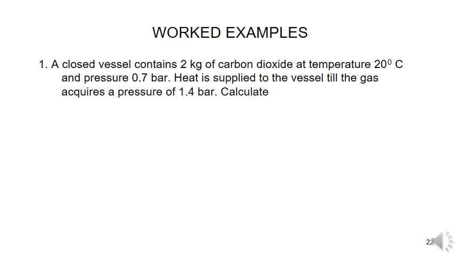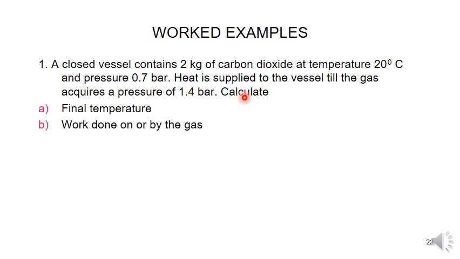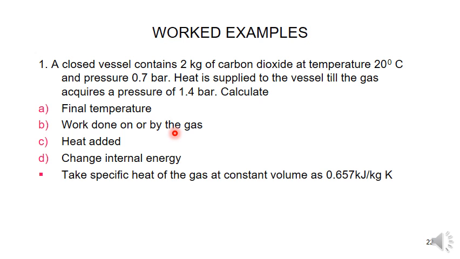So first one: a closed vessel contains 2 kg of carbon dioxide at a temperature 20 degrees centigrade and pressure 0.7 bar. Heat is supplied to the vessel till the gas acquires a pressure of 1.4 bar. Calculate the final temperature, work done on or by the gas, heat added, change in internal energy.